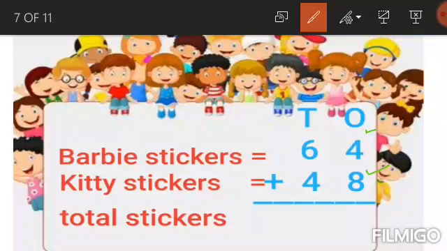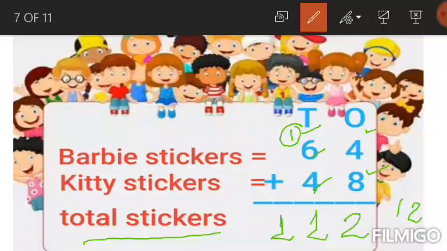After adding these digits, we will get 8 and 4 is equal to 12. You can draw the lines to find out and you can count on the fingertips. So we will write 2 under ones place and 1 as carry. Now we will add 1, 6 and 4. 6 and 4, 10. 10 plus 1 is equal to 11. So the total stickers are 112.